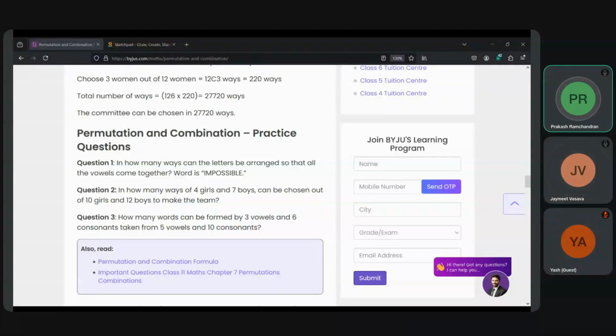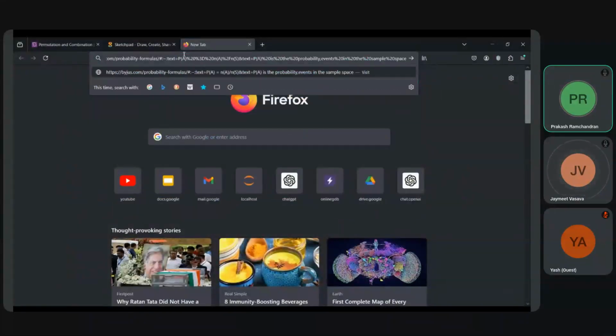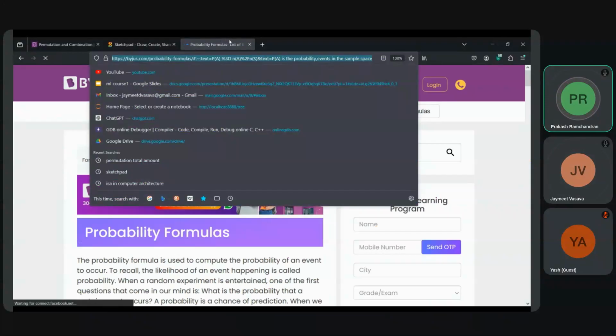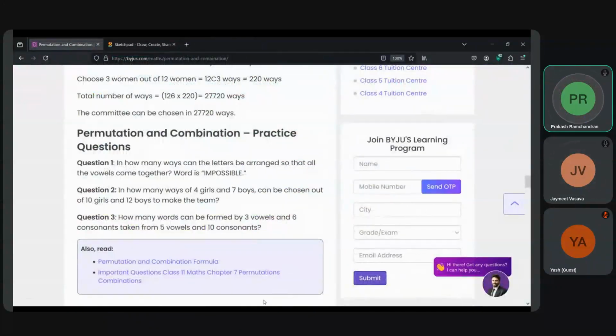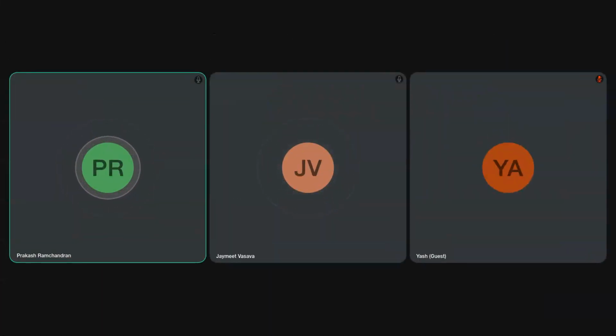I'm sharing the screen and I'm going to take the... just a second. Let me just open it correctly.